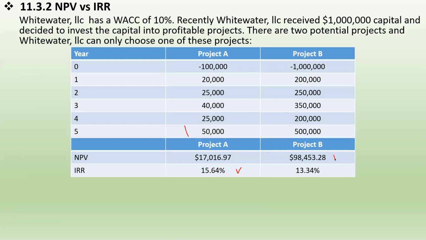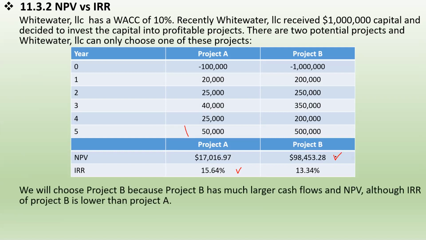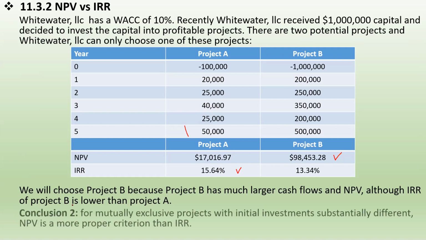For the NPV rule, you recommend project B because project B has a much higher NPV than project A. In this case, we will definitely choose project B. The reason is that, comparing those cash flows, project B's future cash flows are around 10 times those of project A. Project B has much larger cash flows and much larger NPV, though the IRR of project B is slightly lower than project A. So that's the second conclusion.